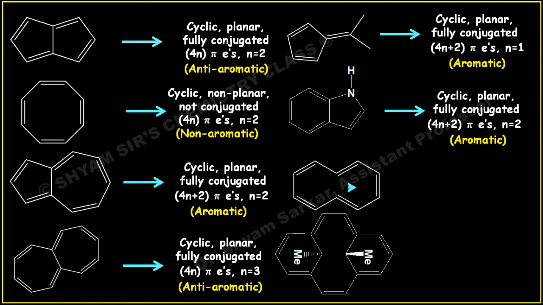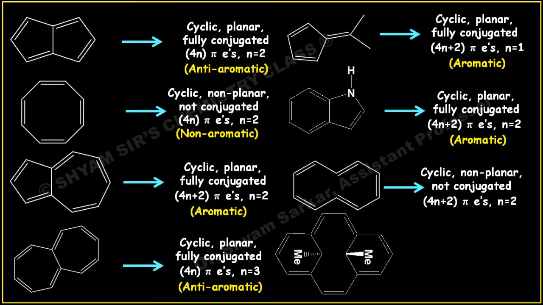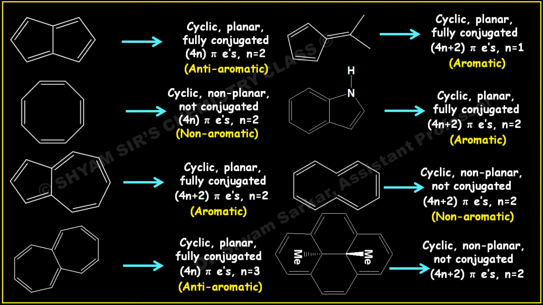If you see the next one, this is cyclic, non-planar, non-conjugated, because if you see this structure, this is non-conjugated. All the double bonds are not in conjugation because they exist in non-planar structures. It has 4n plus 2 pi electrons where n equals 2, but this is not aromatic, this is non-aromatic in nature. If you see the next one, this is also cyclic, non-planar. This molecule cannot exist in the plane because of strain, so this is not conjugated, and it is having 4n plus 2 pi electrons where n equals 2, but this is non-aromatic in nature.